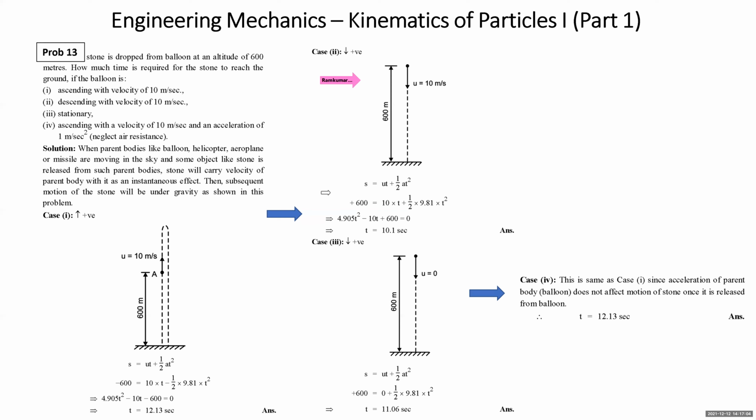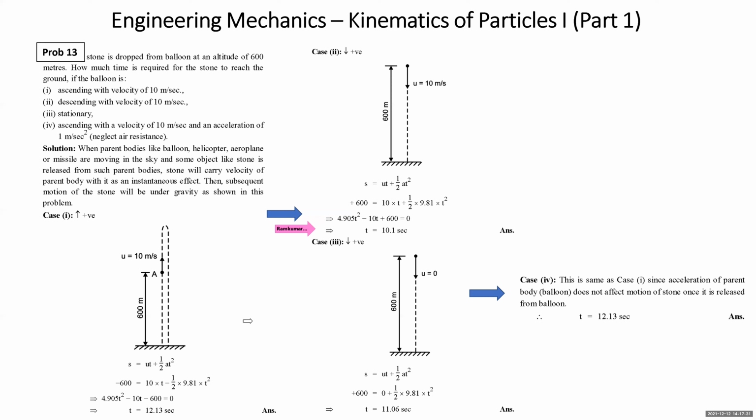Now we again write S equal to ut plus half at square. This time we have taken downward positive. Acceleration due to gravity is also downward, so acceleration will be plus this time. Displacement is also plus in the same direction, downward. Initial velocity is also downward. So in the entire equation, all terms will be positive. We solve this quadratic equation, and you get the value of T as 10.1 seconds. That means at 10.1 seconds, the stone reaches the ground in this case.